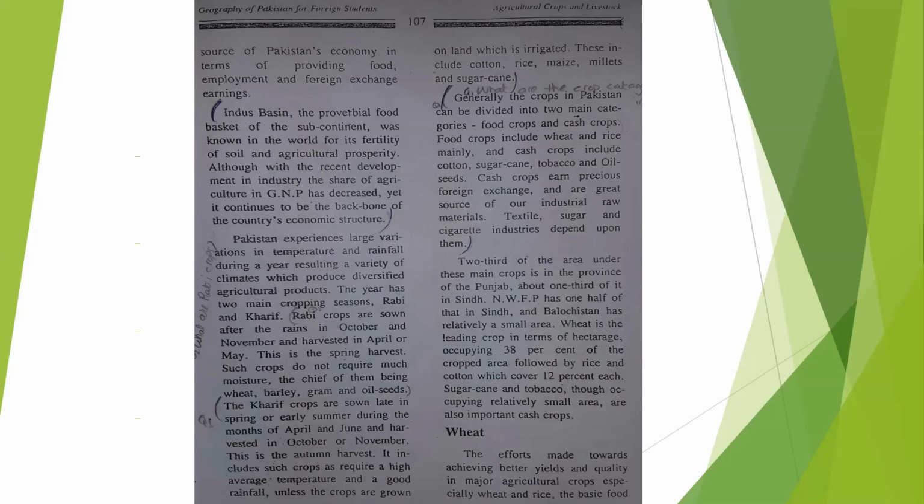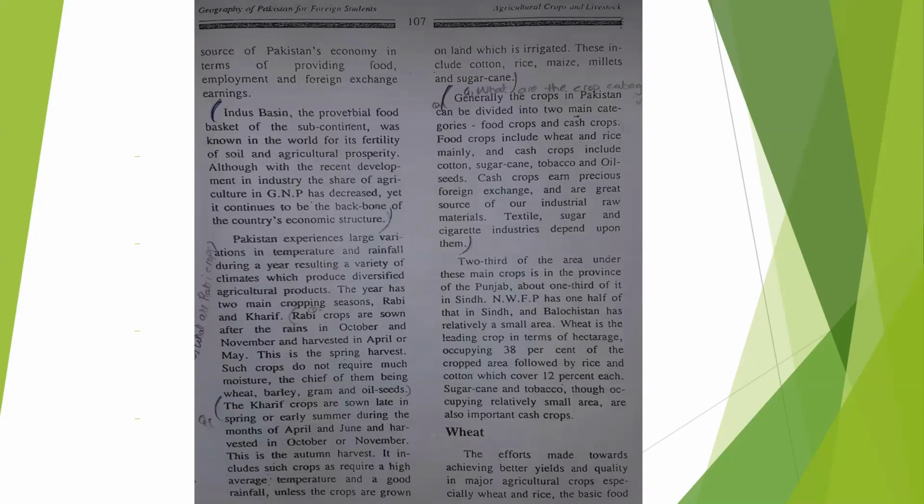Although with the recent development in industry, the share of agriculture in GNP. What is GNP? GNP, gross national product. GNP is an estimate of the total value of all the final products and services turned out in a given period by the means of production owned by the country's residents.